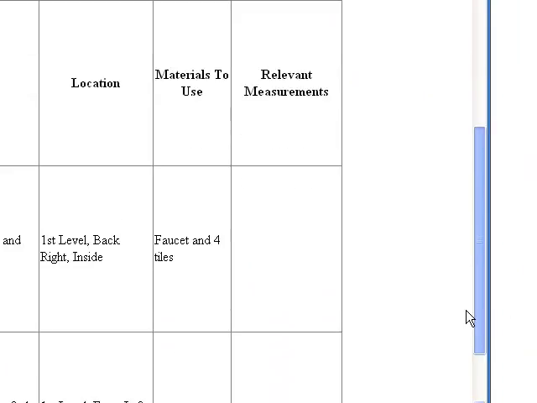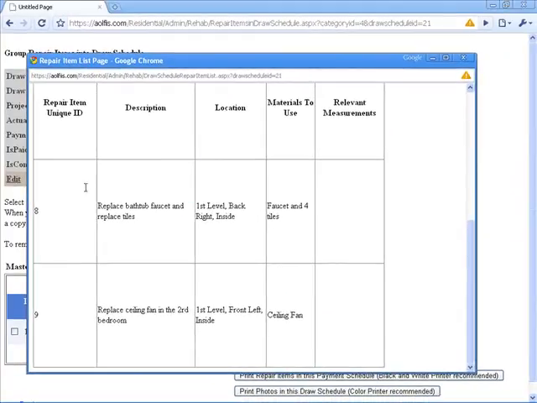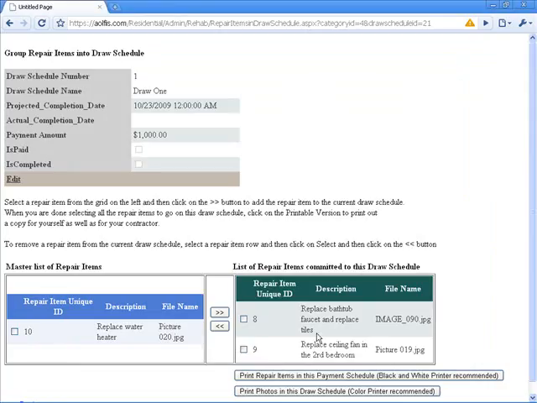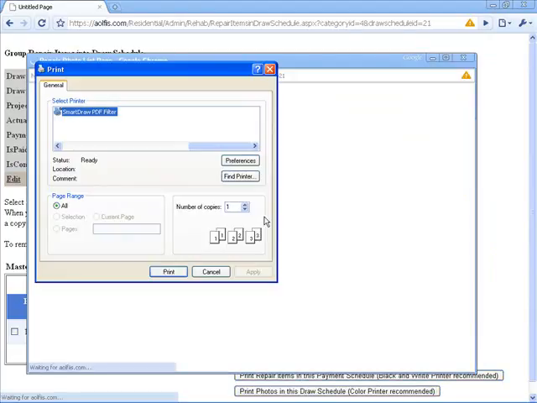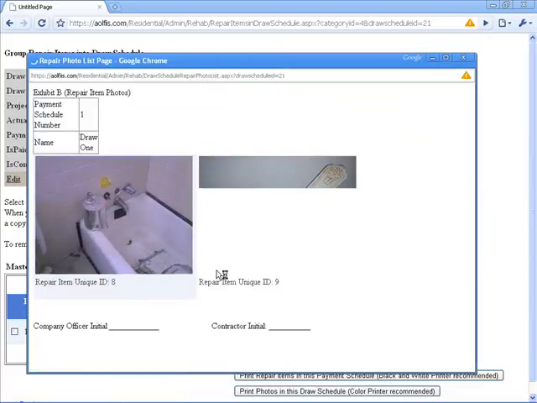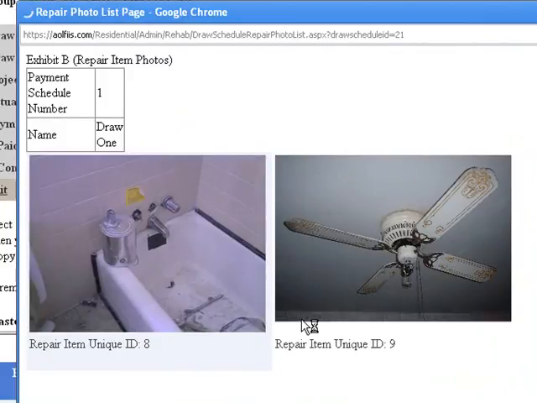As you can see, that's the list of repair under this draw number 1. And we can click on the print photo of the repair item associated with this particular draw. We can print it too.